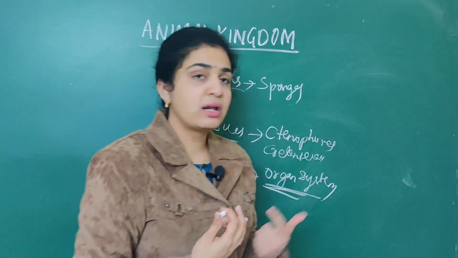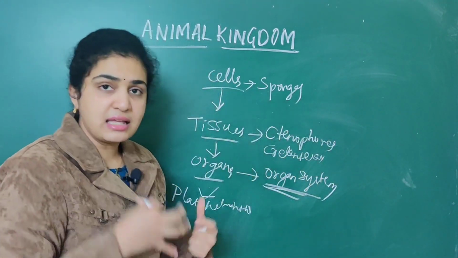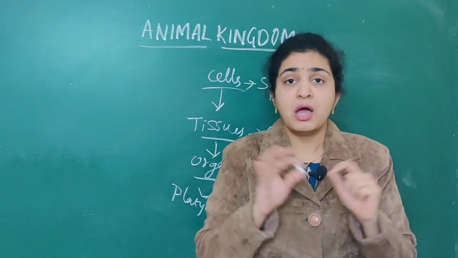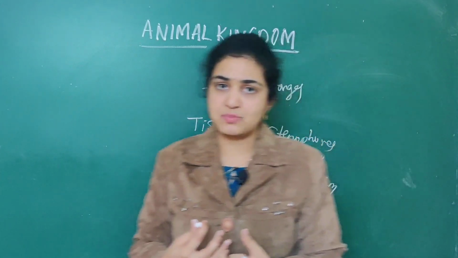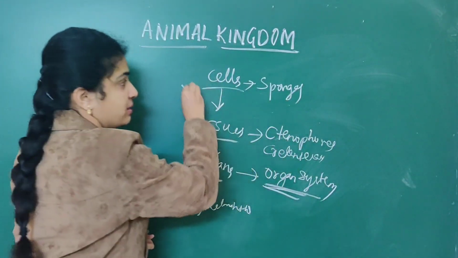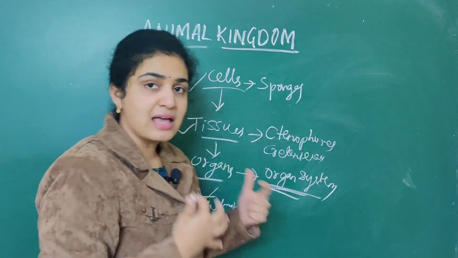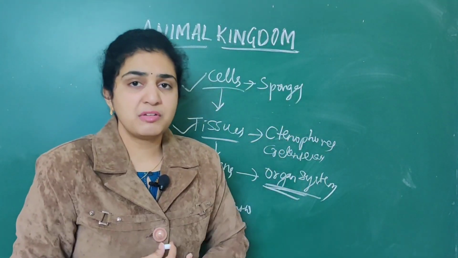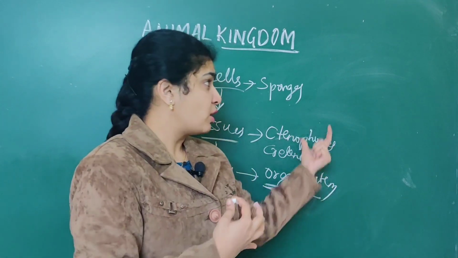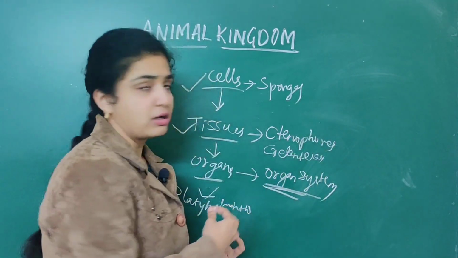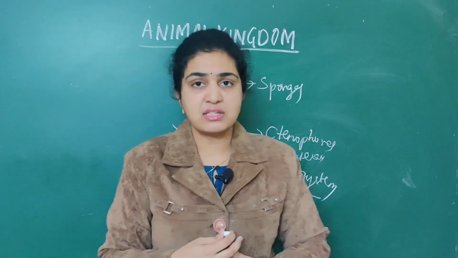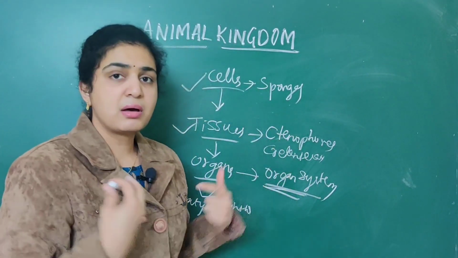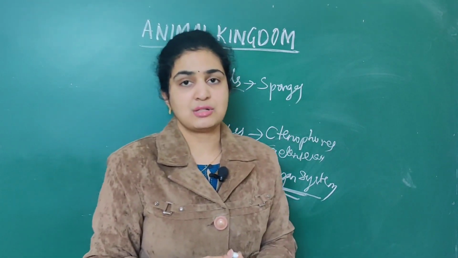So you should be thorough regarding this, whether it is cellular type, tissue type, organ or organ system type. You should be very clear in that aspect, because numerous organisms are classified based on this organization only. If you are not very clear, we discussed it in the last class, so go through that in detail. So this is about the levels of organization.